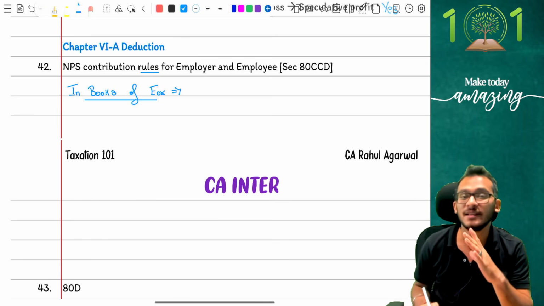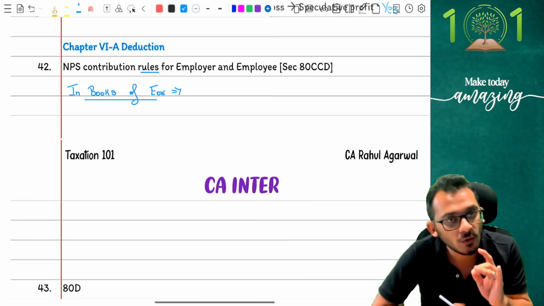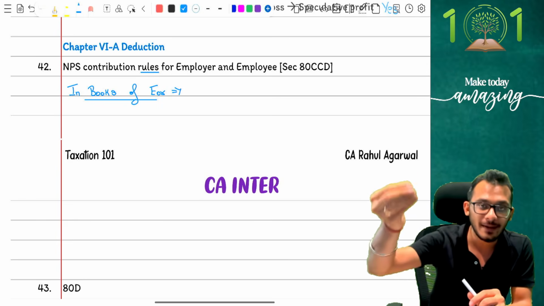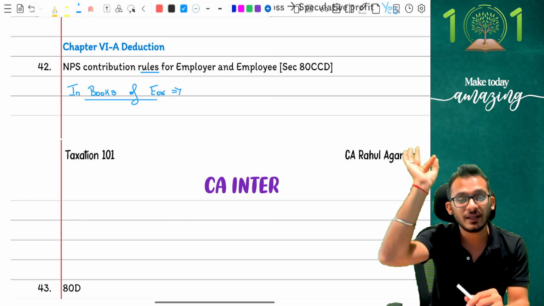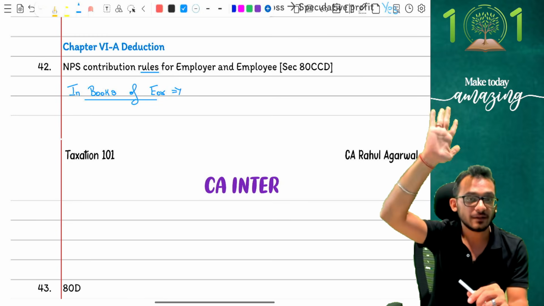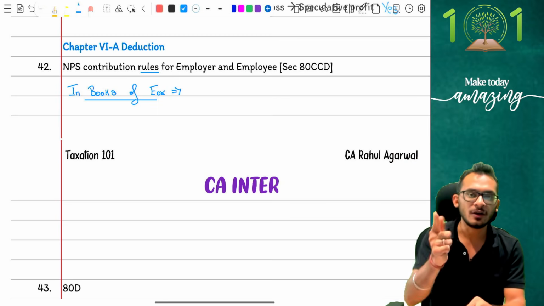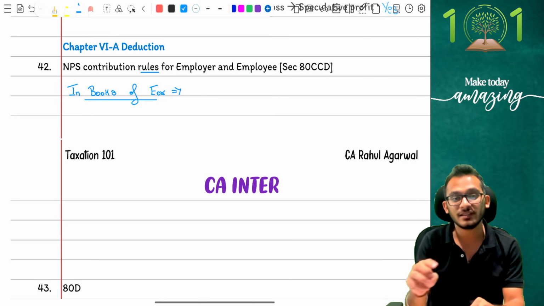Now if you read PGBP properly, there is one rule, people. The rule says that when an employer is giving contribution to NPS for an employee, he should not give a contribution of more than 14%. Any contribution which he gives more than 14% will be disallowed.